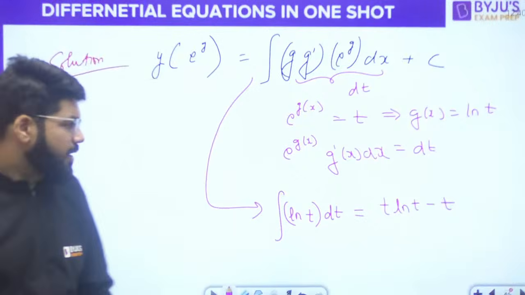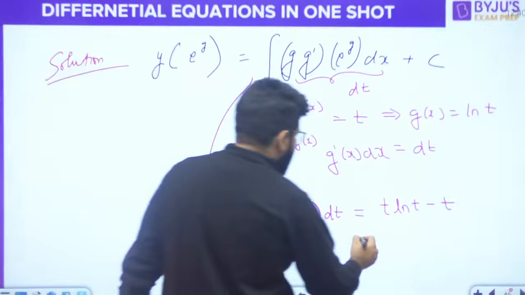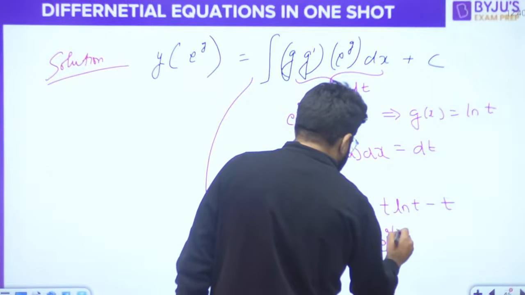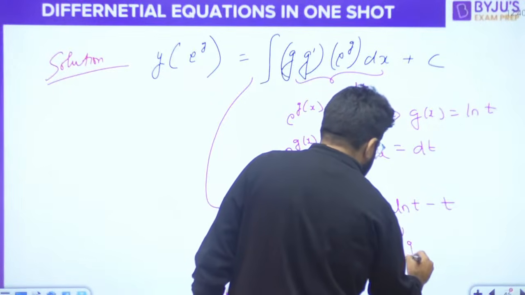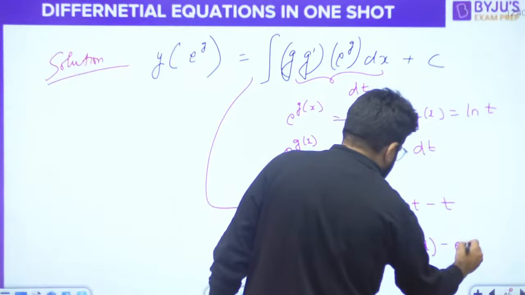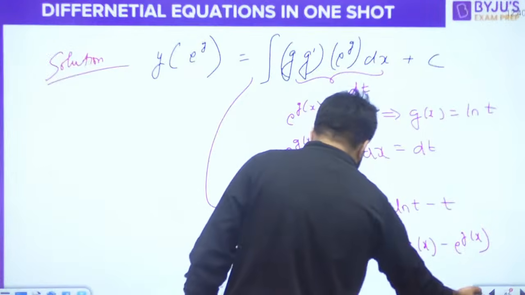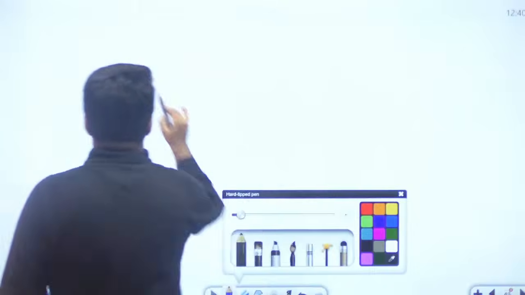Later on we can substitute t. ये यहाँ पे कर ही देते हैं. What is the t? T is equal to e power gx. Log t is just gx minus e power gx. So what is the solution for this? Now what is the solution?